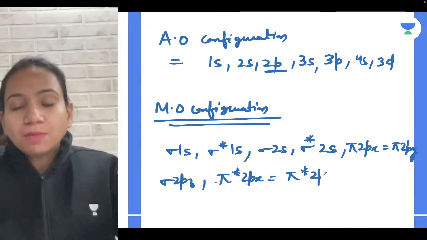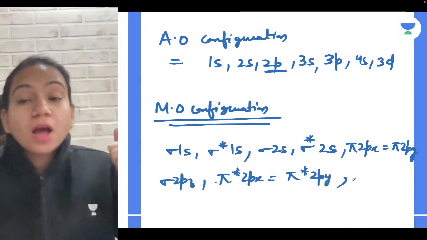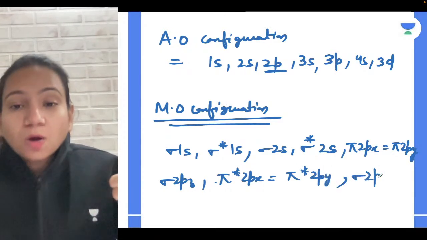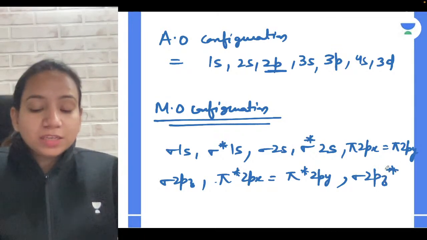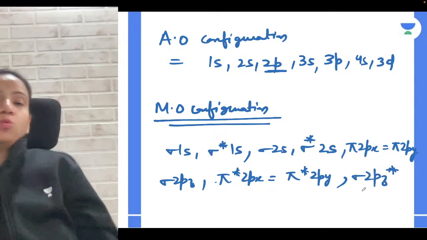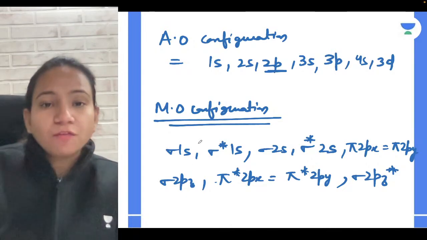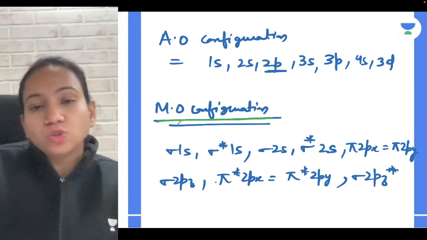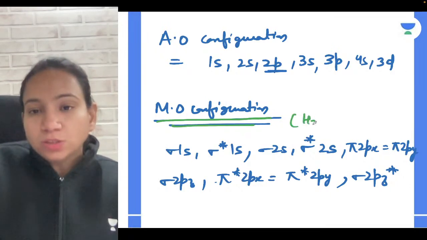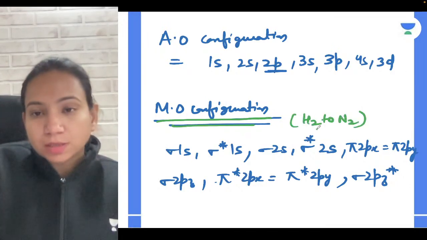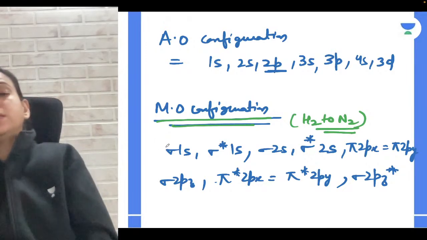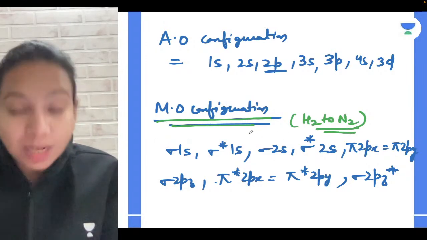So what am I doing? I'm arranging them on the basis of their increase in energy, or the Aufbau rule. So the molecular orbital configuration is this. When we write up to nitrogen, from hydrogen to the nitrogen molecule, guys, remember you have to write the molecular orbital configuration like this.